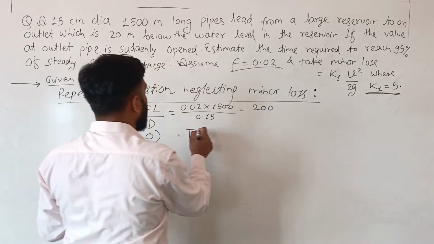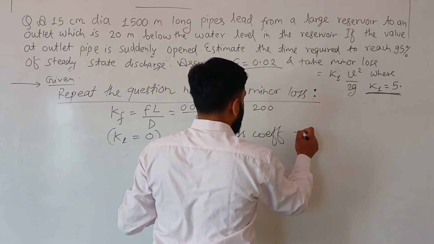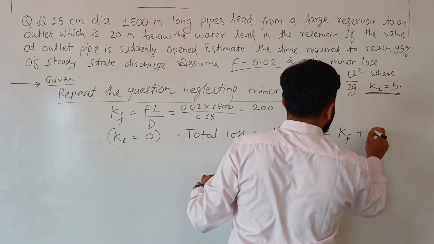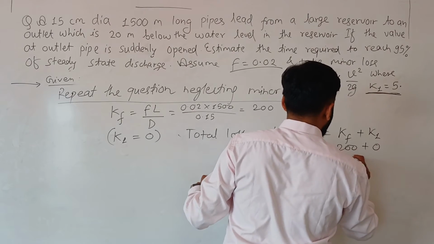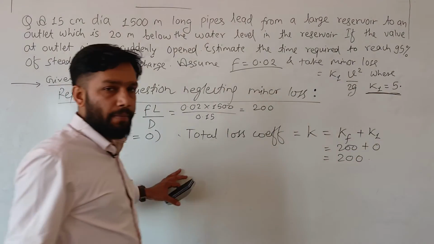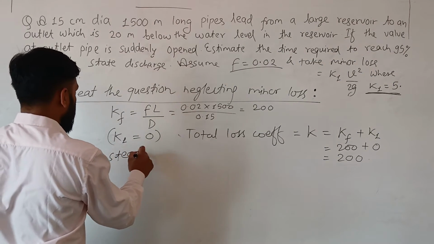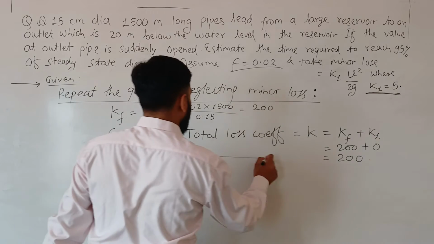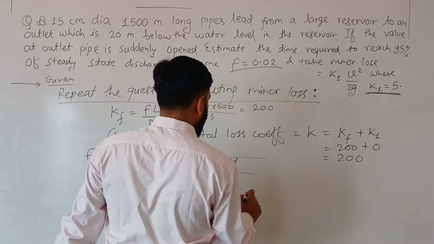So total loss coefficient how much? Total loss coefficient K is equal to K of plus K1. K of is 200, K1 is 0. So K is equal to 200, only 200. For steady flow, steady state velocity V naught is equal to under root 2gH by (1 plus K).